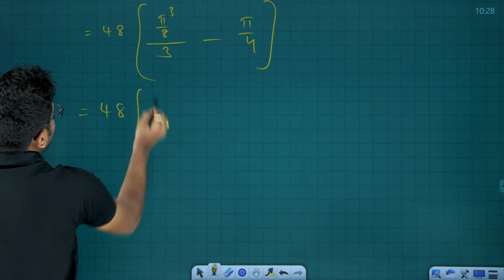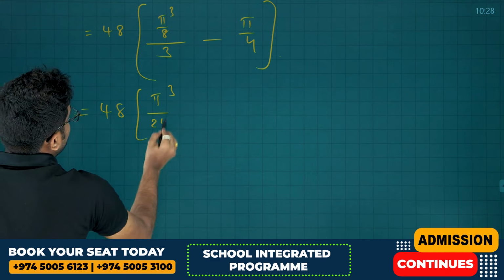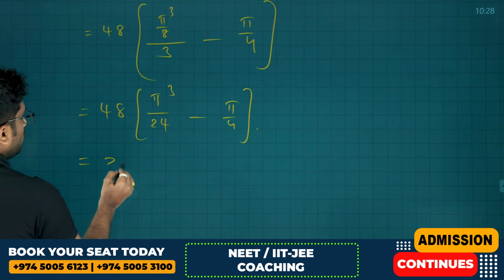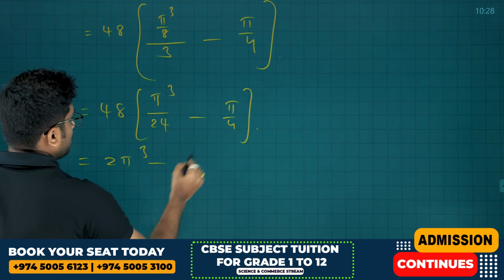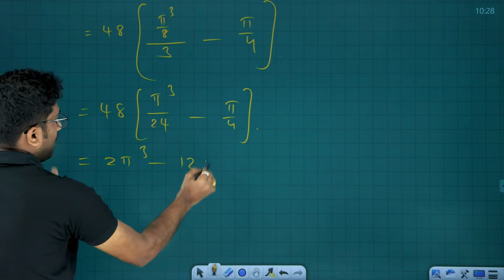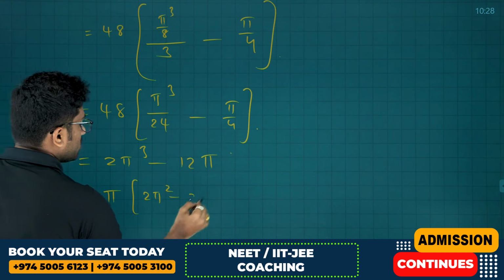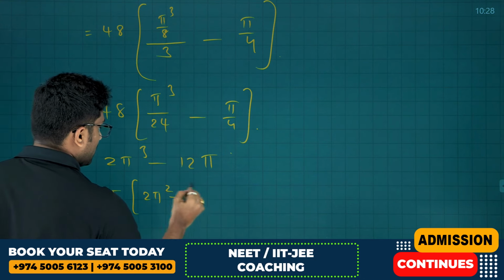So 48 times pi cube divided by 8 times 3 is 24, minus pi by 4. So that is 2 pi cube minus 12 pi. Take pi common: 2 pi square minus 12 is our result.